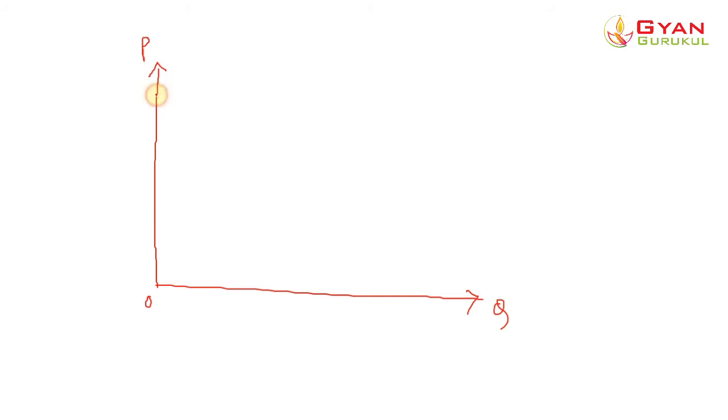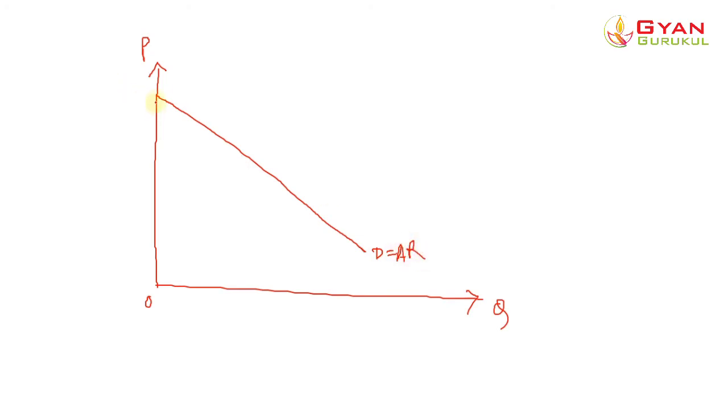Let me draw a diagram. This is the x-axis and this is our y-axis. In the y-axis we take the price, and in the x-axis we take the quantity produced. First, let's talk about the monopolist. He would face a downward sloping demand curve, the demand or AR curve.